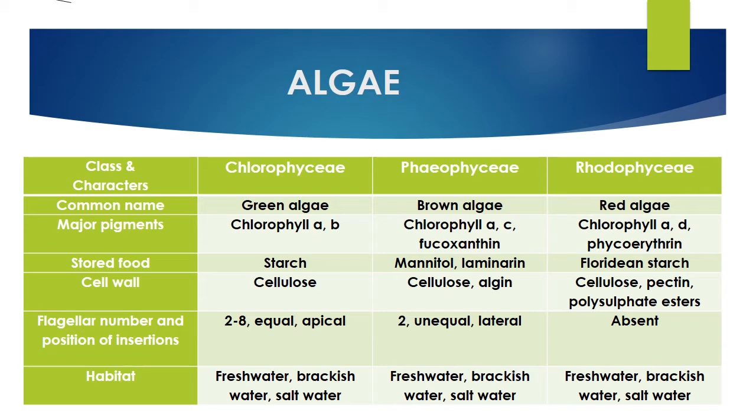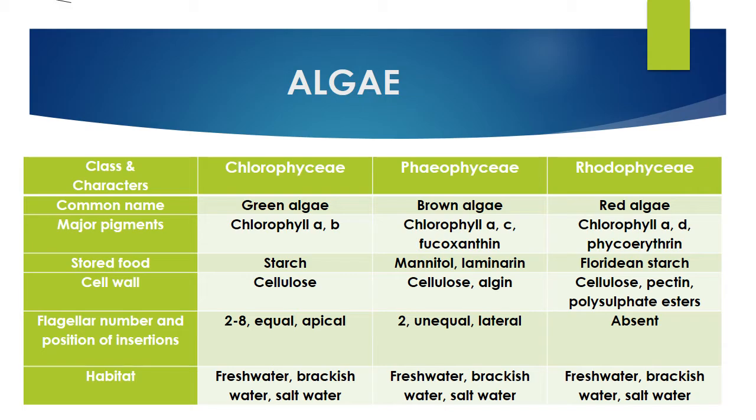Chloro means like chlorophyll, kind of green in color. So it is green algae. Phaeophyceae is brown algae. Rhodophyceae, see, it starts with the alphabet R. It is also called red algae. Red is nothing but the alphabet R. So rhodo, red. That's very simple. Common names: green, brown, red algae. Major pigments, this is very important. Chlorophyll A and B are given here. It's very simple. In the alphabet, the first two alphabets are A, B. So chlorophyceae is the first class of algae.